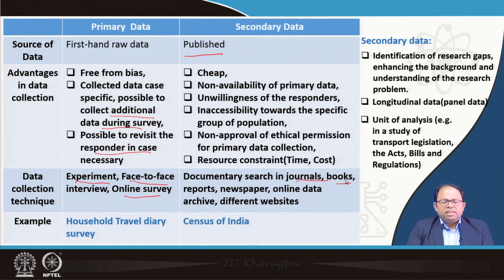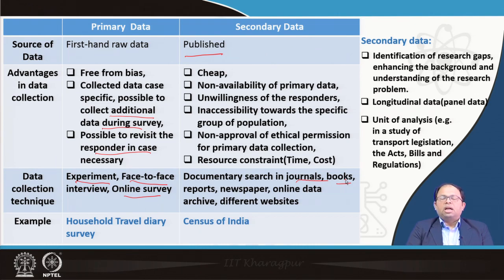Usually secondary source data is cheaper compared to primary data, because we have to invest a lot of money for surveyors, and we have to take the surveyors to the survey area and so on. So of course using secondary data is cheaper, but it may be old, so that's why we have to do primary data collection.